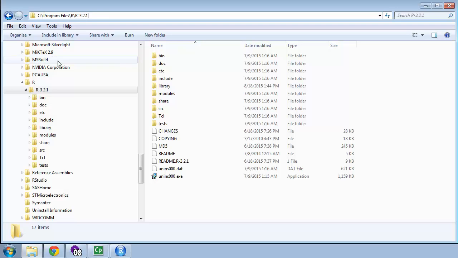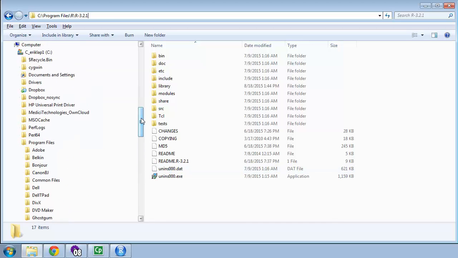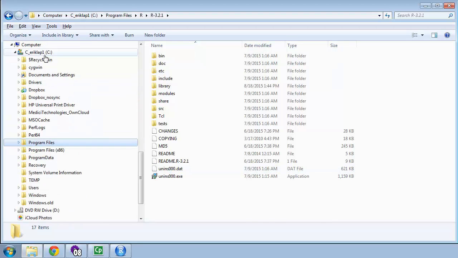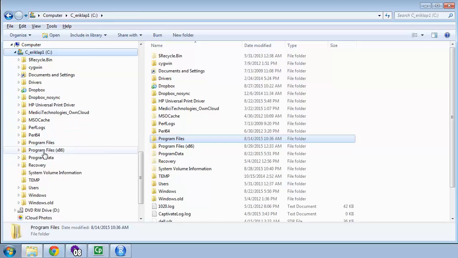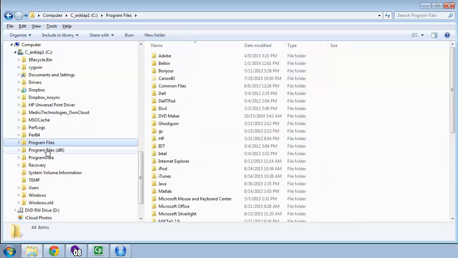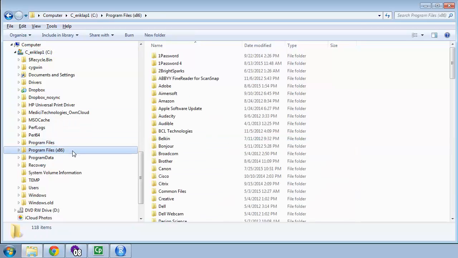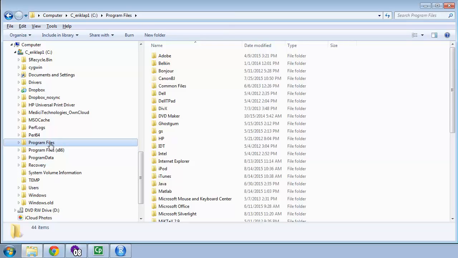So in Windows, maybe I'll just say a couple things. Under the C drive, there are two folders. There's Program Files and Program Files x86. Now, if you have a more modern machine, your CPU will run 64-bit programs. Those 64-bit programs are under the Program Files. If you have a slightly older machine, you might be running programs that are only 32-bit.